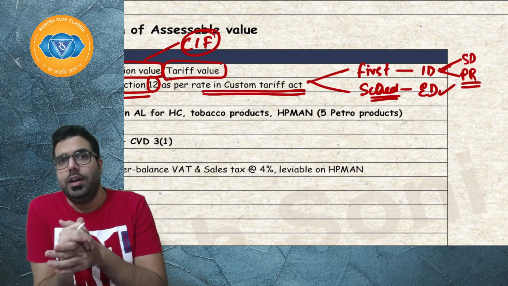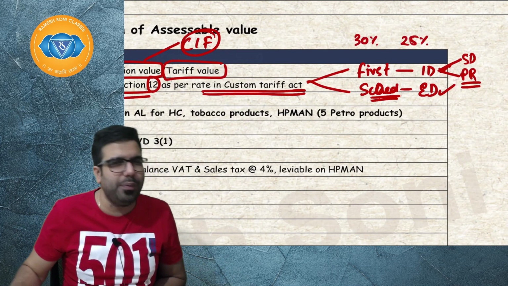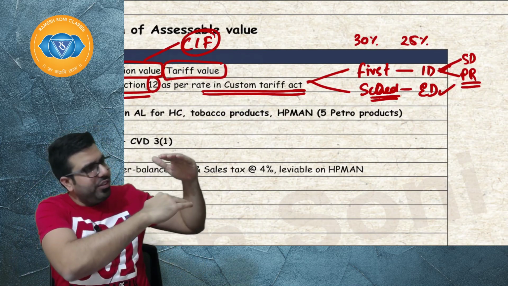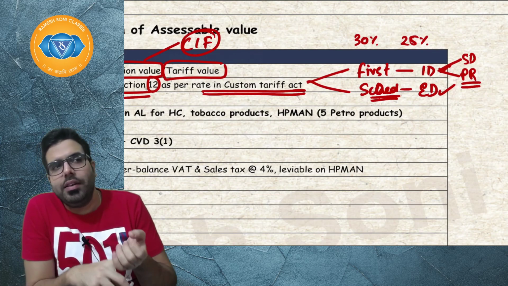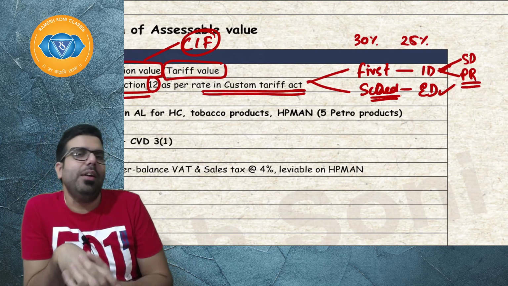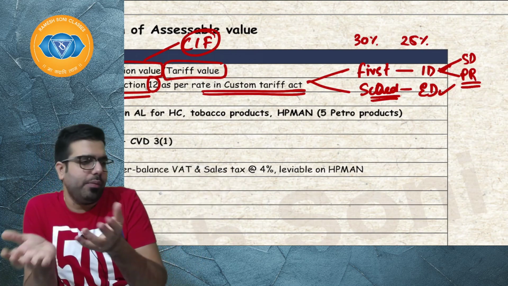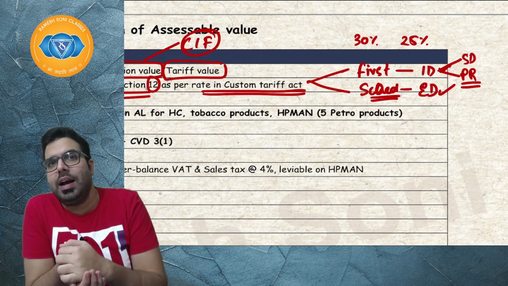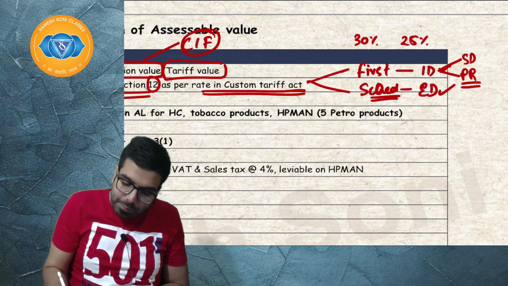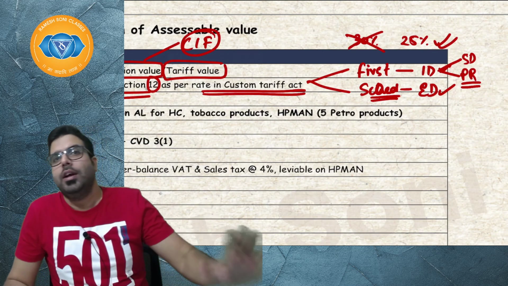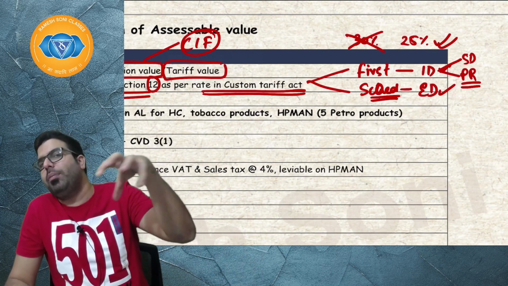Preferential rate is a rate which is allowed. If the standard rate is 30%, the preferential rate will be 25% or 20%. Basically, the preferential rate is lower than the standard rate. Sir, why is preferential rate allowed? Preferential rate is allowed whenever you import from a most favored nation. Basically, the government of India has declared that country as a most favored nation. For example, Sri Lanka. If Sri Lanka has been declared a most favored nation and I import from Sri Lanka, the rate of duty, in spite of being 30%, will be applied at 25%. So preferential rate is allowed whenever you import from a most favored nation, subject to fulfillment of conditions.